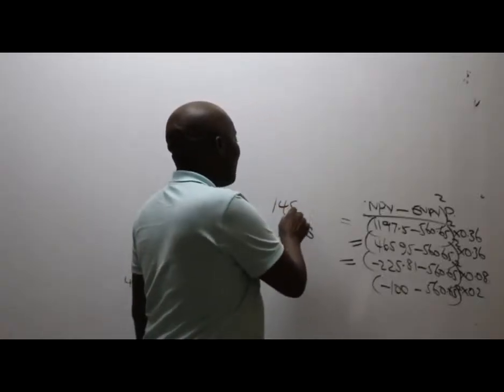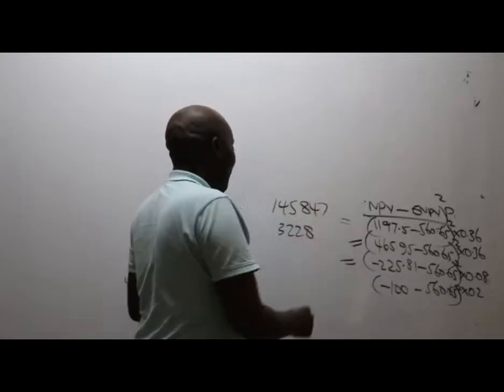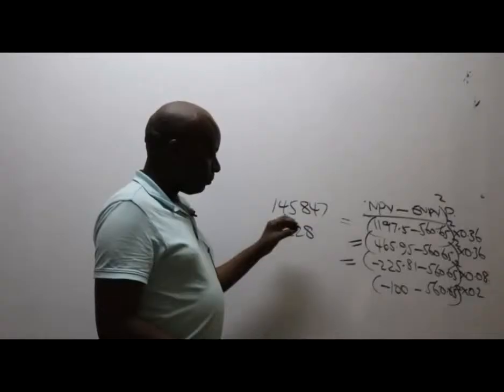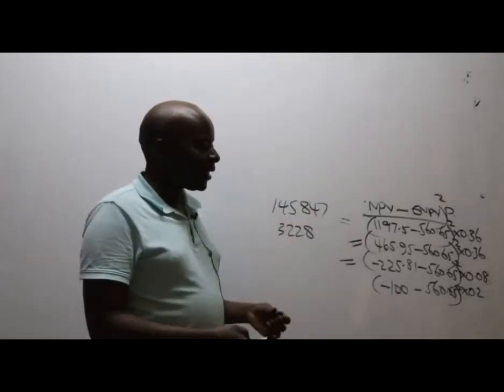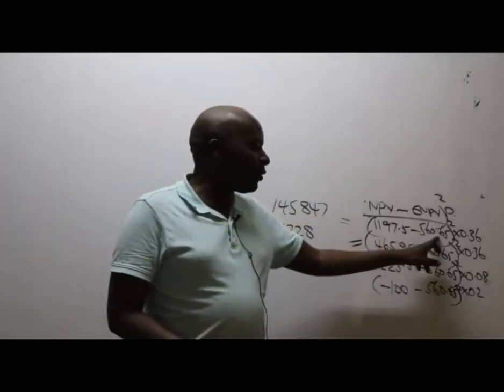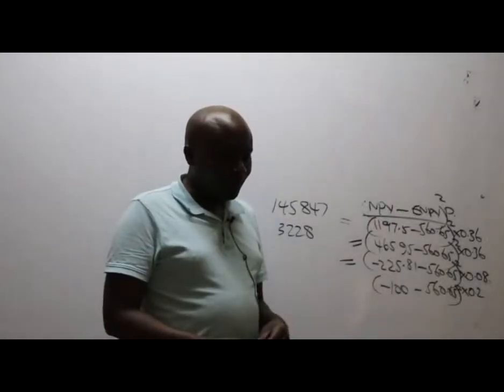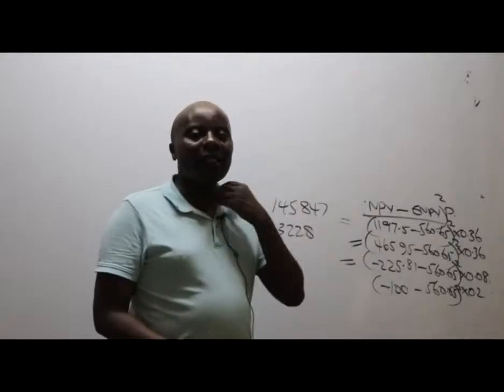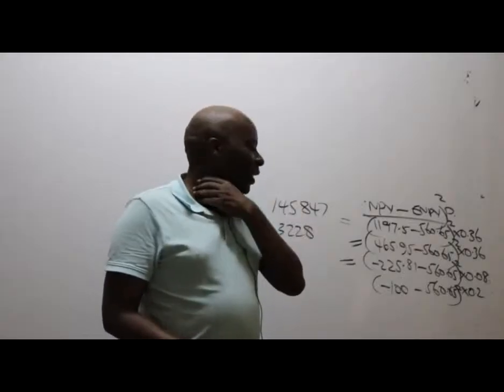Let's not fight. Let's just work with whatever figure you have there. Those are rounding off errors, because I'm aware some of you never used 560.65 there. We are children of the same mother. Let's not fight. Let's go to the third one.